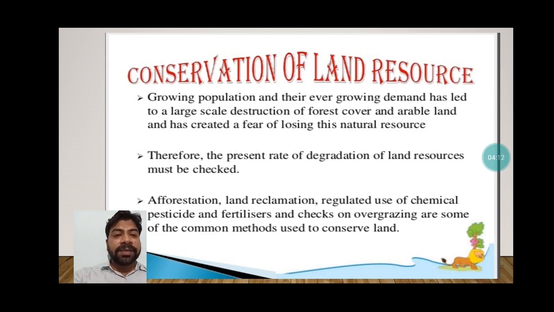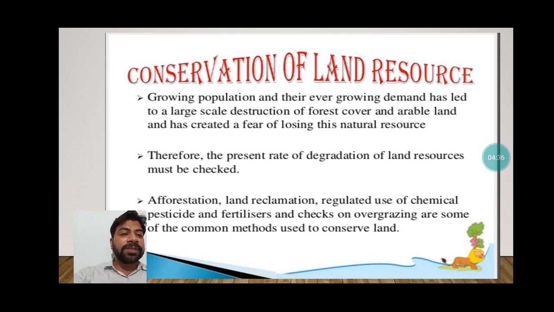Deforestation leads to land degradation, because we cut down the trees. Afforestation is the replantation of trees, the process of growing trees and plants on vacant land, the opposite of deforestation. Land reclamation: from time to time we have to check the land and correct it.